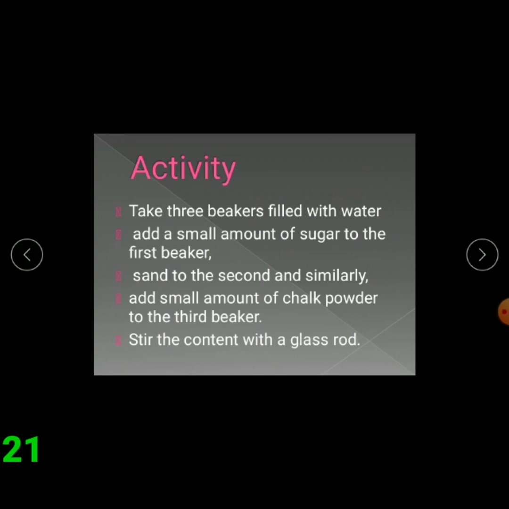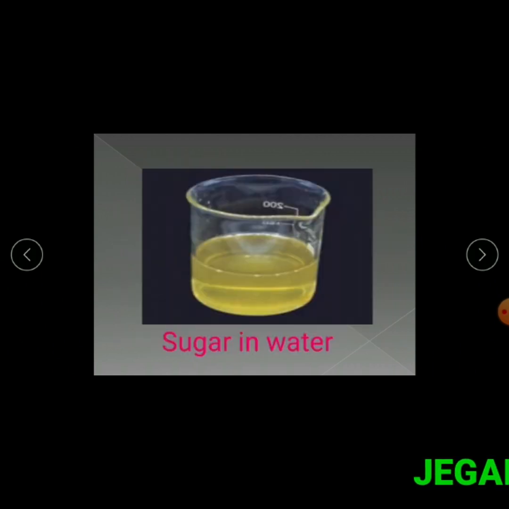Here is another activity. Take 3 beakers filled with water, add a small amount of sugar to the first beaker, sand to the second, and similarly add a small amount of chalk powder to the third beaker. Stir the contents with a glass rod. See, here sugar is added in water, so there are no sugar particles because it disappears completely.